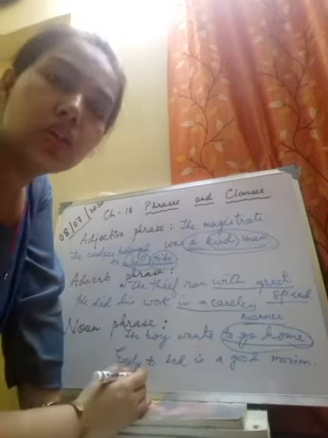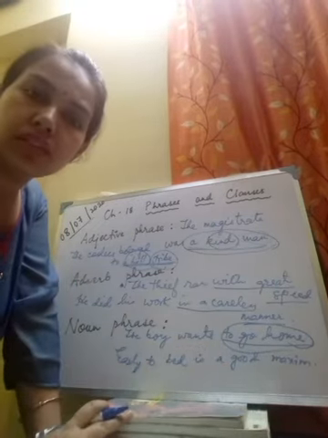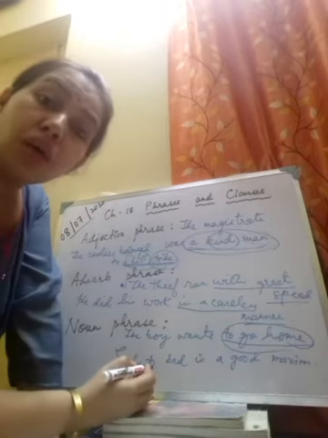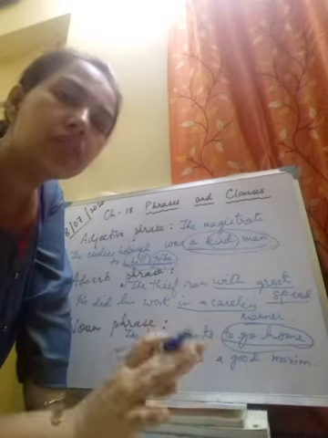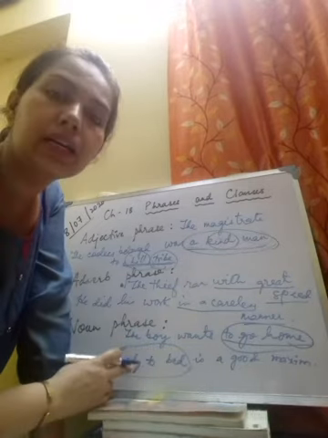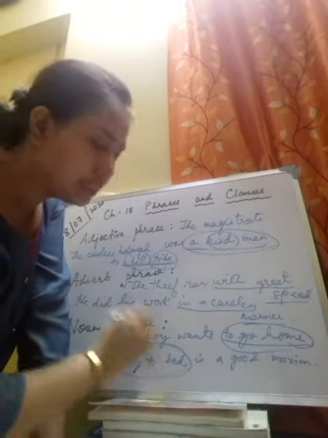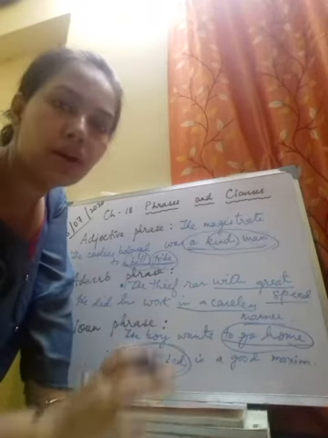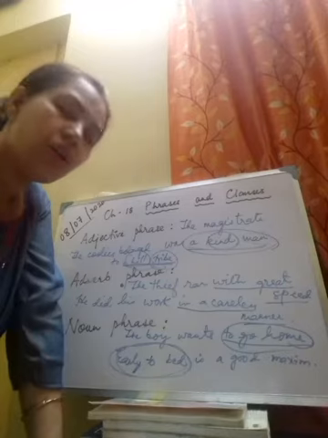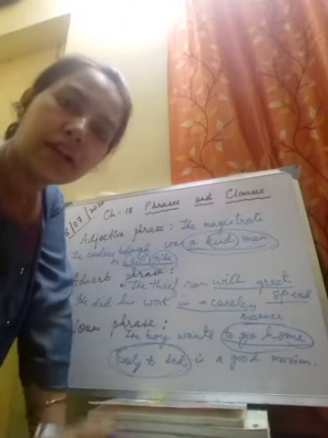Early to bed is a good maxim. Can you identify which is the noun phrase here? What is a good maxim? Early to bed. Or something is a good maxim. What is it? It is early to bed. So this stands as the noun phrase. The boy wants to go home. The boy wants something, or what does the boy want? 'To go home' becomes the noun phrase.